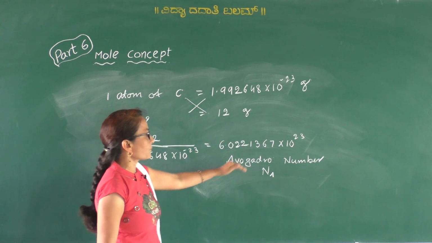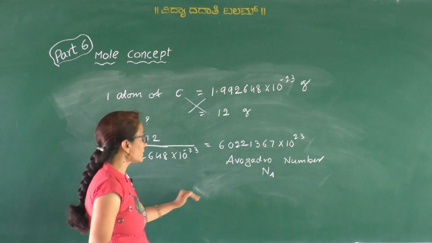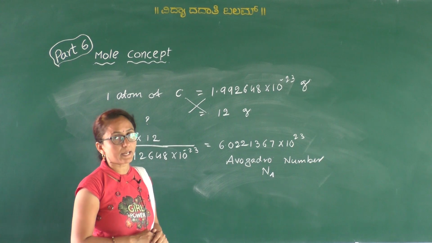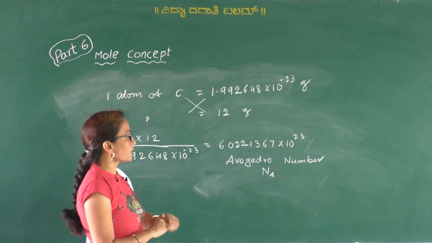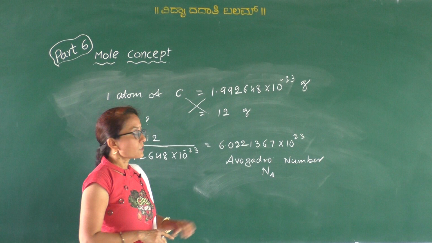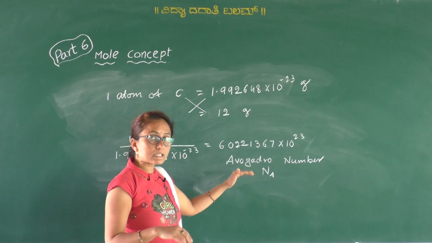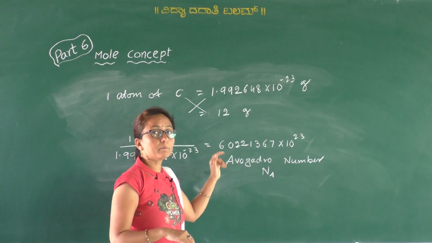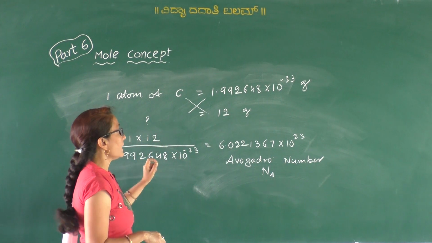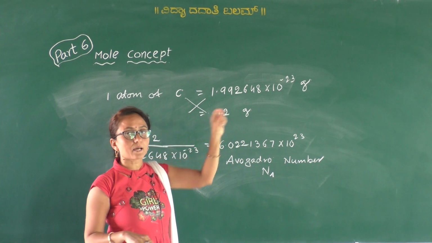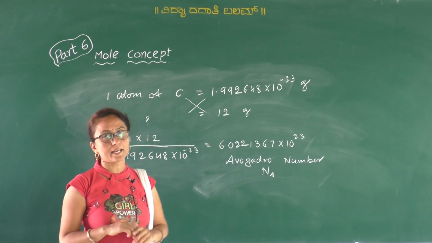So now we can define the Avogadro number with respect to the carbon-12 isotope. The Avogadro number is the number of carbon atoms present in exactly 12 grams of carbon-12 isotope.